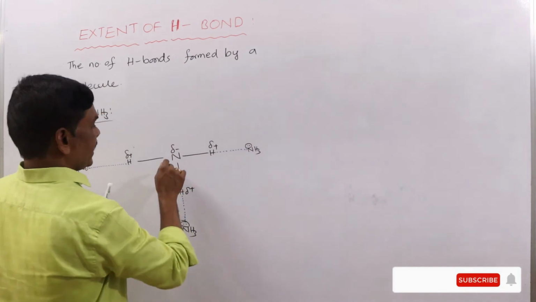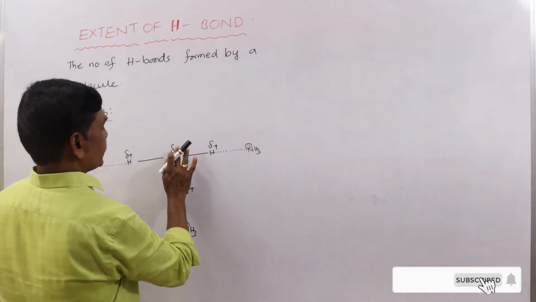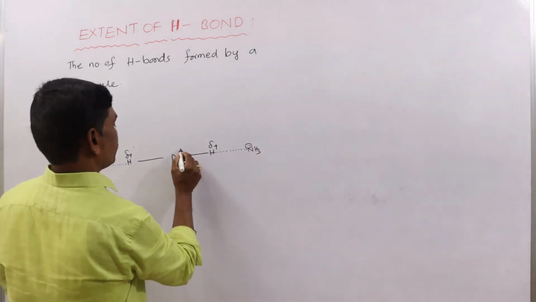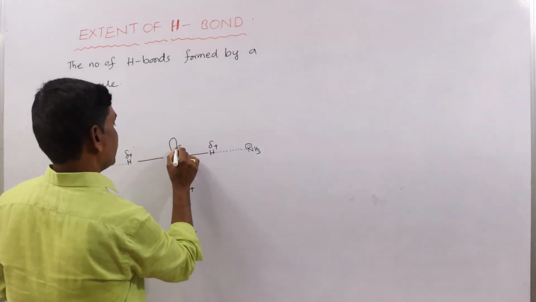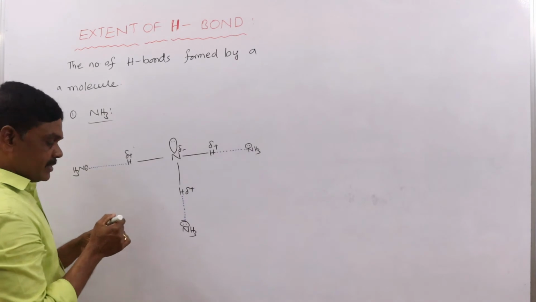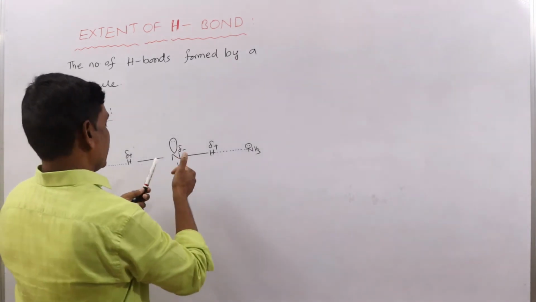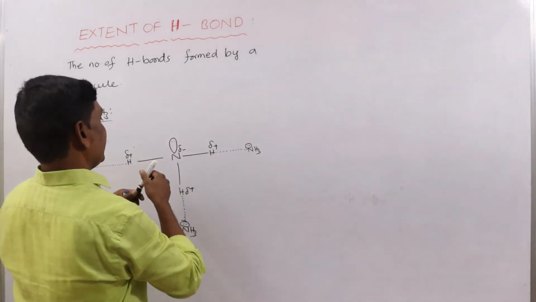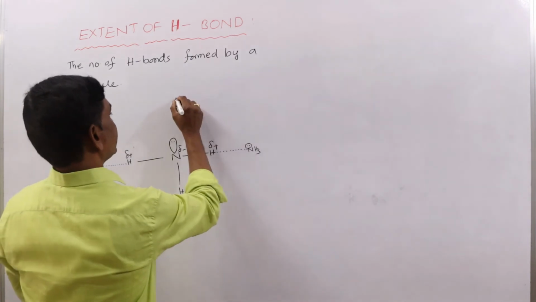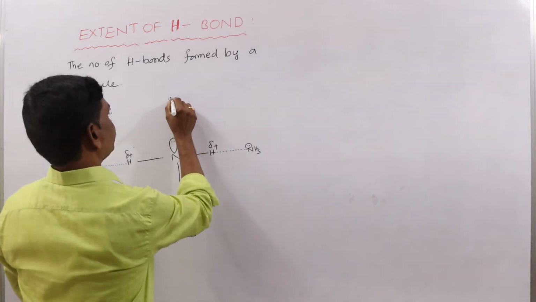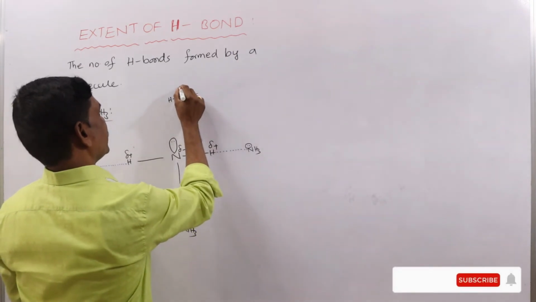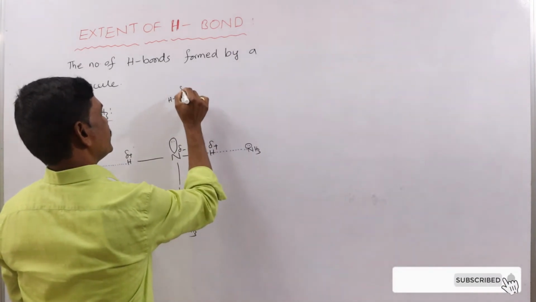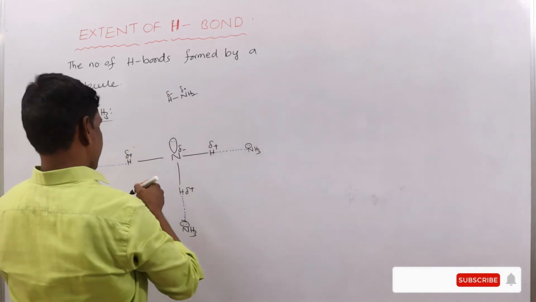And here on nitrogen, it is partially negative charge. On nitrogen also we have a pair of electrons. Here it is a hydrogen, this is NH2, partially positive charge and partially negative charge.